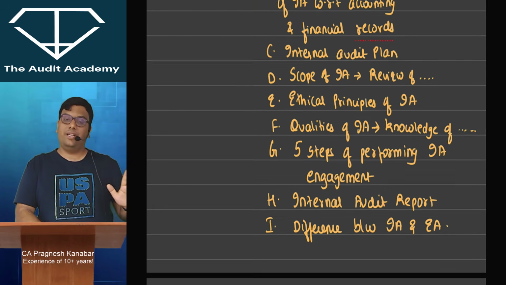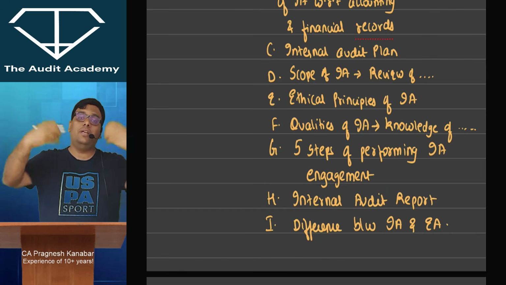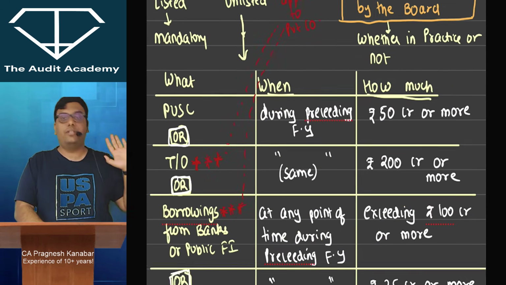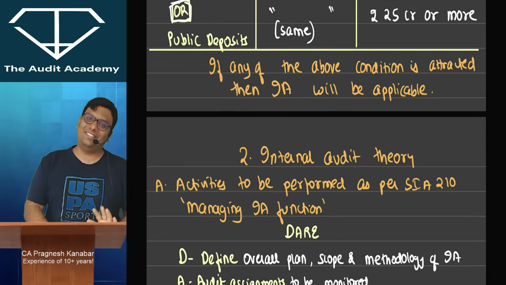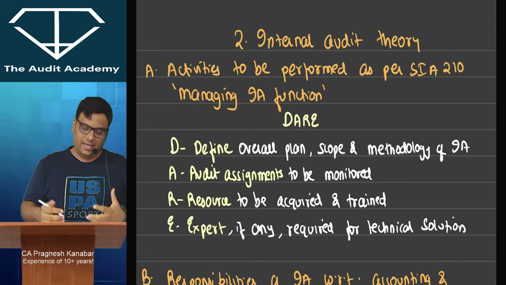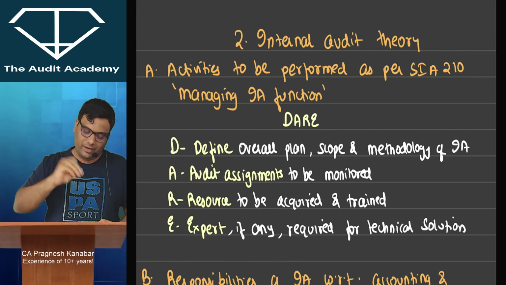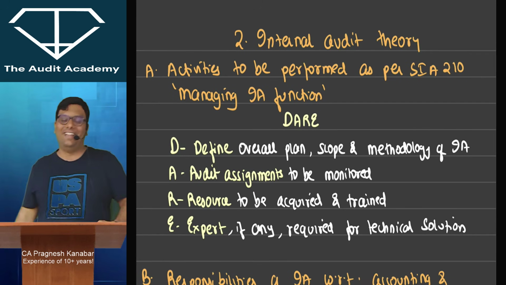Now listen to me very carefully. You have to act as if you are giving BCom exams for these 6-7 points. All right, when it comes to internal audit theory. That is why I spent a lot of hours and created this note with codes and everything. I've written it with my own handwriting, so please forgive my handwriting. I tried my level best.